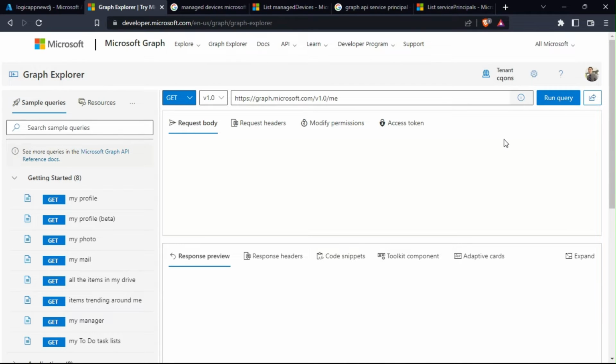In Graph Explorer, you need to sign in so that you can access your organization data via Graph API. Note that the organization might have restrictions in place for users consenting to the permission for this API. And in any case, if you want to use the example that we'll be using here, you'll need to have global administrator rights anyway. Okay, so the first thing we need to do is find the service principal of the managed identity.